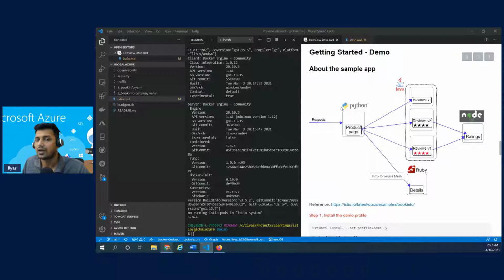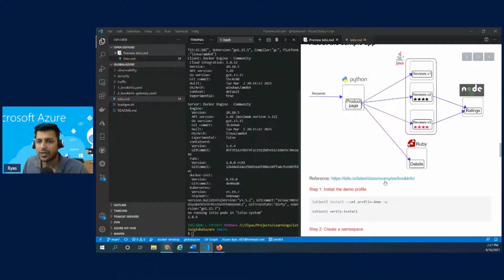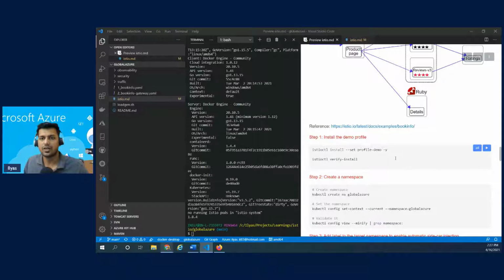So this is a good starting place for us to first understand how to build microservices, and second, how these microservices can be used to demonstrate Istio, right? You could find more information about this application by going to this URL, right?